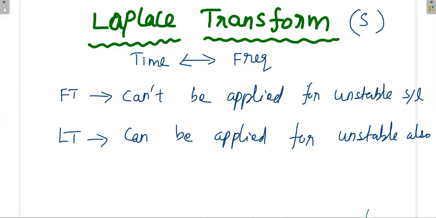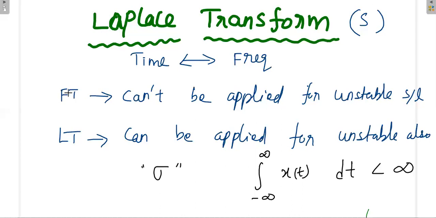For writing the Laplace transform for an unstable signal, we introduce some new factor. That factor is called sigma. We choose sigma in such a way that we make the unstable signal a stable signal. What is the condition for the signal? Integration over entire time from minus infinity to plus infinity of x of t dt should be less than infinity, so that we can write the Fourier transform.